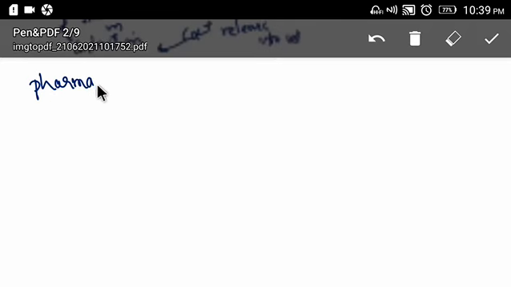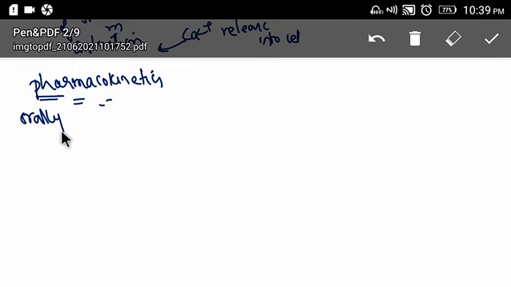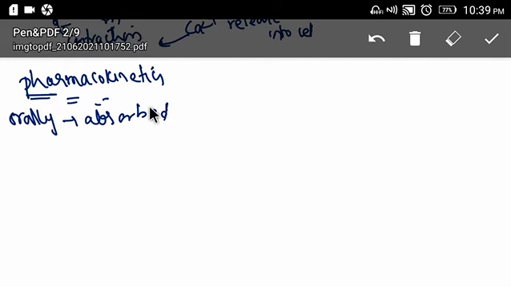Now let's see pharmacokinetics. When you give it orally, this drug will be absorbed and penetrates into the brain.